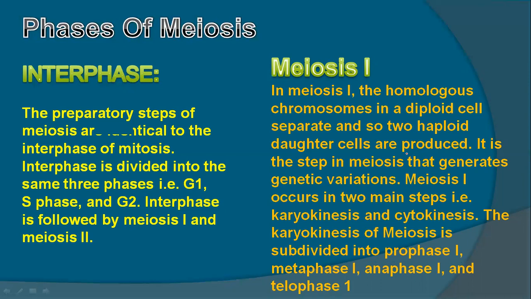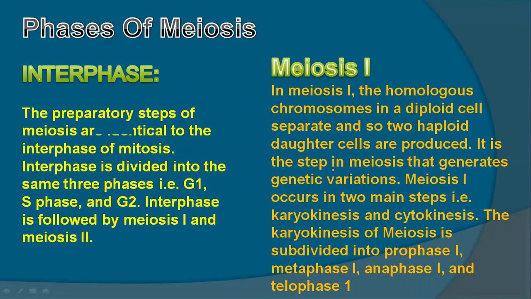First of all, the chromosomes are condensed, as we'll see in prophase 1. In meiosis, homologous, homo means same, so the same chromosomes make pairs, and that pair is called homologous chromosomes. After division, the diploid cell, in which the chromosome numbers are doubled, gives two cells with half the number of chromosomes.